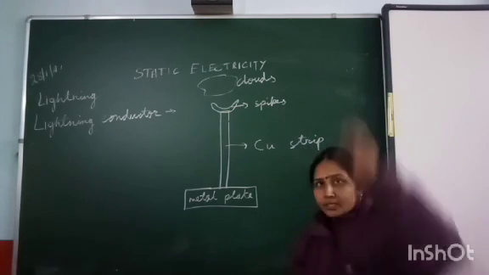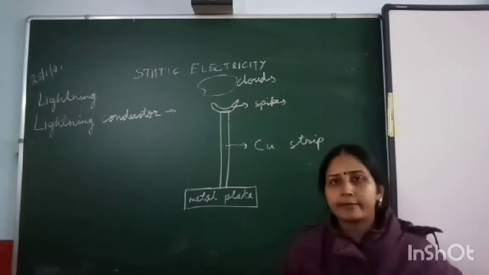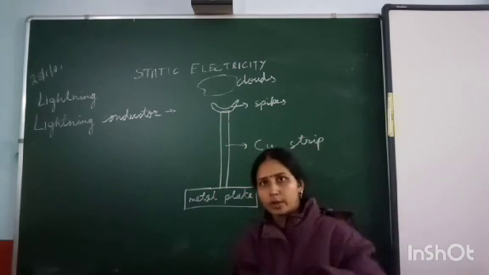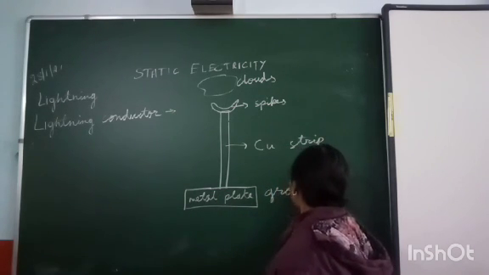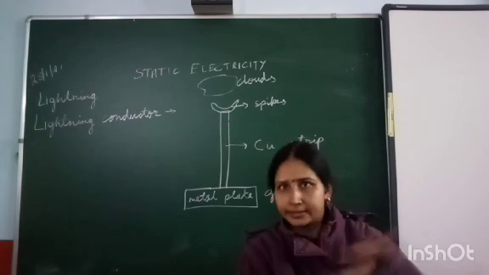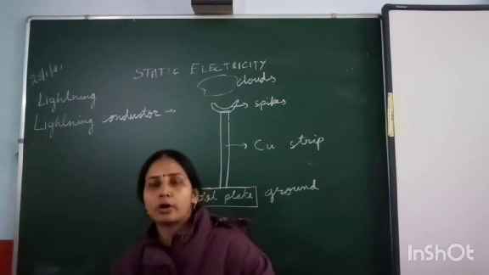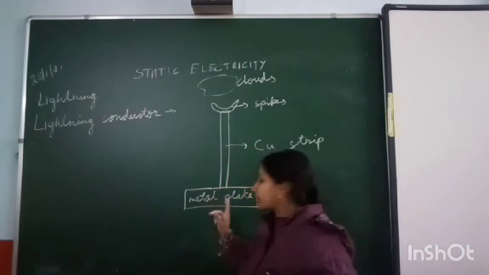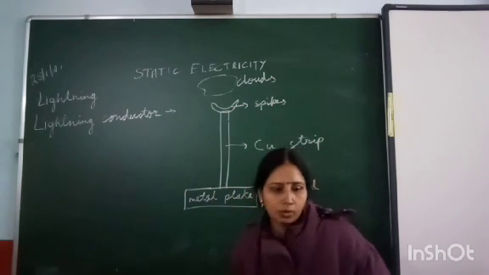Normally this is a copper rod or a copper strip. We can install it in our houses also, and that rod is long enough so that it can touch the ground surface. A metal plate is buried inside the ground, and then it is cemented. Firstly the metal plate is buried inside the ground, and then it is cemented, and we keep it in such a way that the copper strip is touching the metal plate.